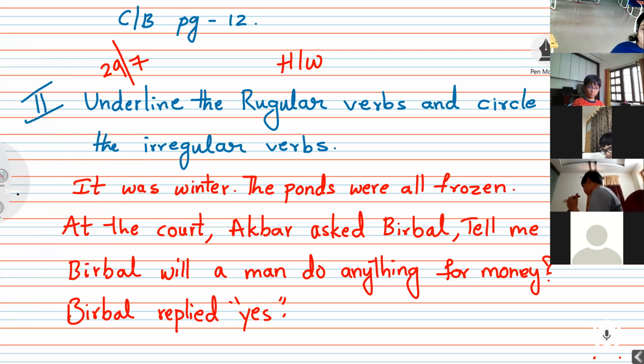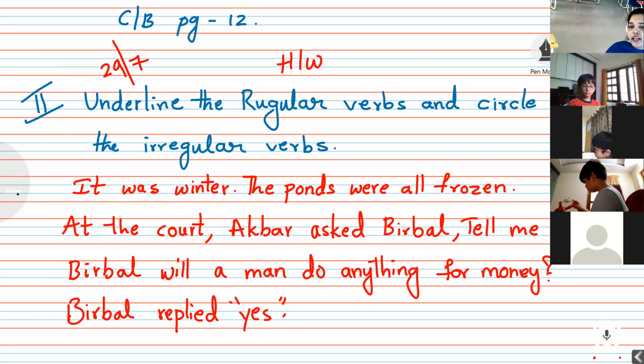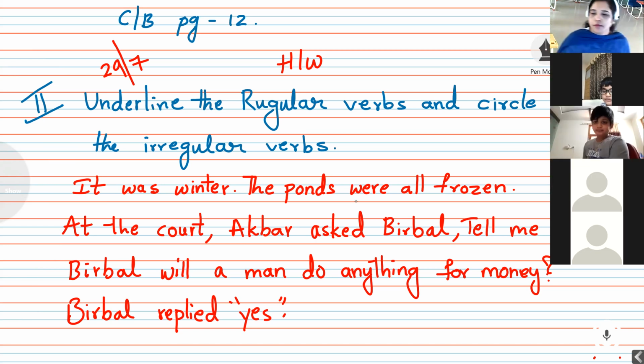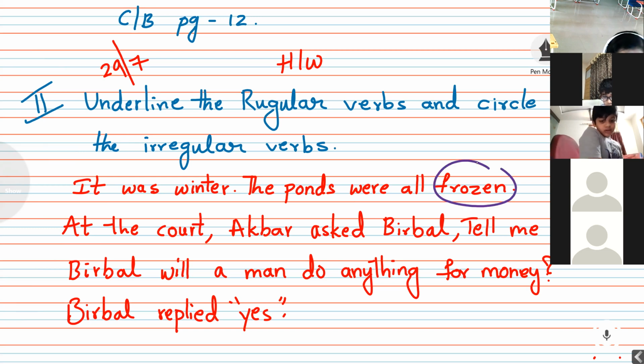It was winter, the ponds were all frozen. Can you tell me in this sentence, do you have any regular or irregular verb? You can unmute and you can tell. What you have to do? Frozen. Frozen is what? Regular verb. What we have to do, frozen? We have to circle or we have to underline. Is it a regular or irregular verb? Circle. It is an irregular verb.